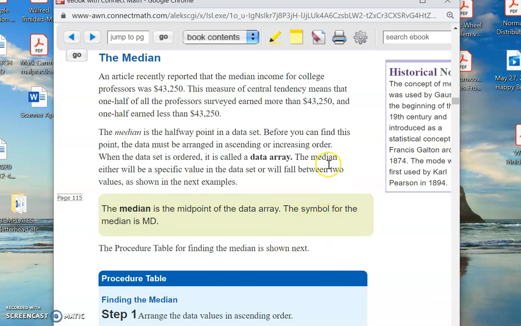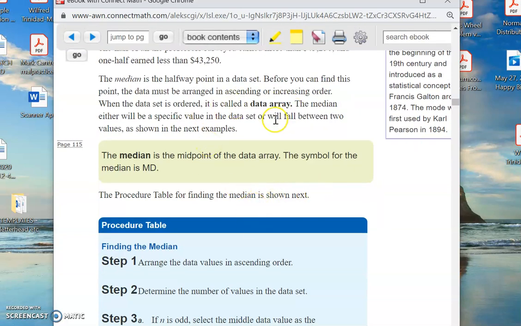Okay. So the median will either be a specific value that's actually in the data set, if it's right there in the middle, or if you have an even number of data points, you don't have a person that's right there in the middle. What you have to do is find a value that's between two values that are there. Okay, we'll see the examples here. It's hard to say it, but once you do the problem, it's really straightforward.